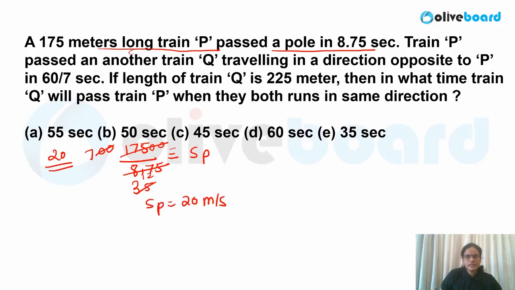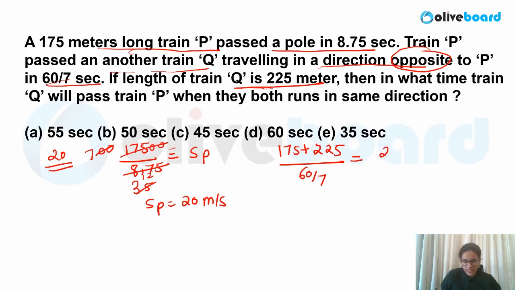Now what is given? Train P passed another train Q traveling in the direction opposite to P, okay, in 60 by 7 seconds, okay, and length of Q is also mentioned. So let me write down now. So P length is 175, Q length is 225, and it is crossed in how much time? 60 by 7. So here I have to write the relative speed, that is SP plus SQ. SP value is known, SQ value is what I have to calculate. So very easily you can calculate the value in this case. So that is nothing but 400 into 7 divided by 60. Okay, so this is equal to 20 plus SQ over here.